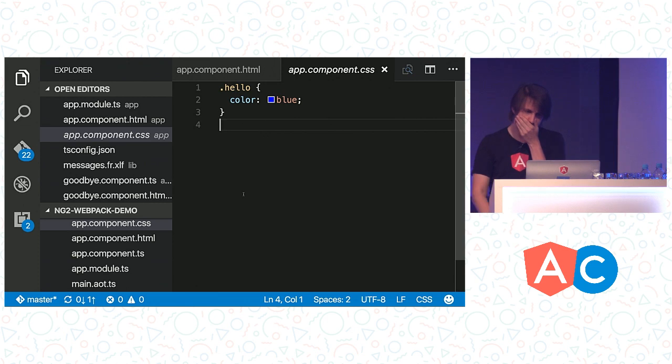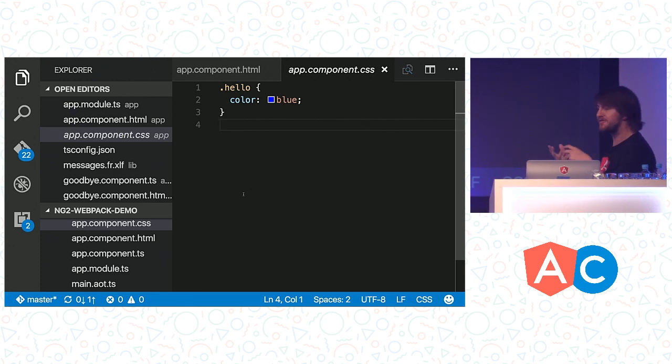Cool. But what if I want to use Sass? You can certainly do that. So there are a couple of different ways to do that. So historically, the CLI does Sass for you, right? One of the things that we're going to show you today is how you could maybe do that. But in general, as long as you are feeding CSS into Angular's components, we don't really care.